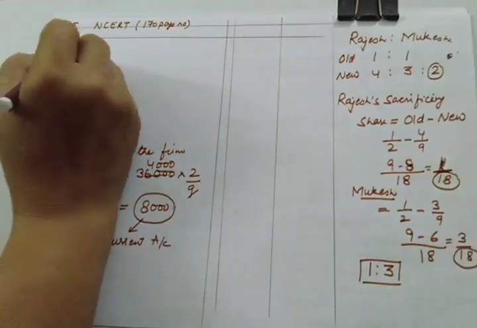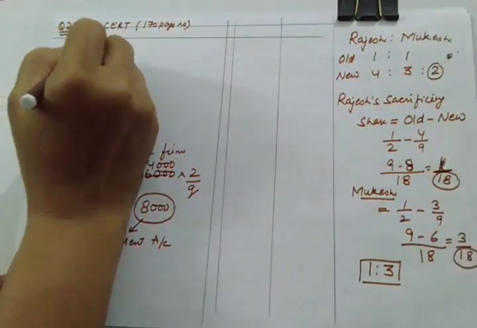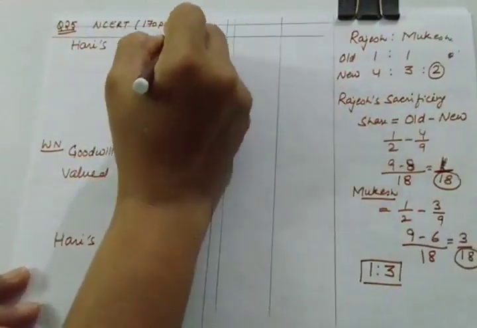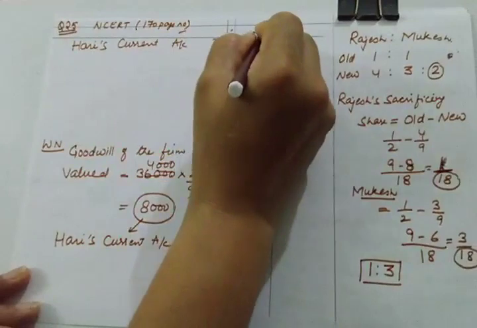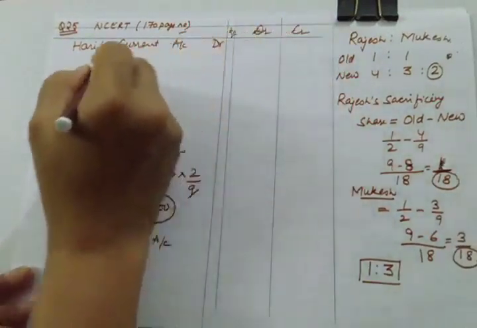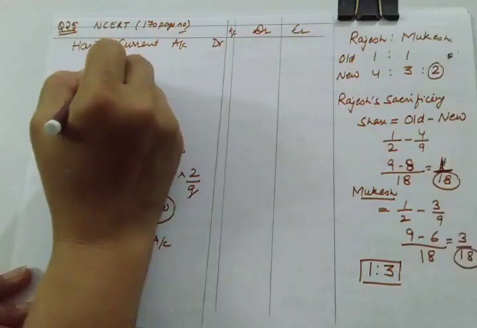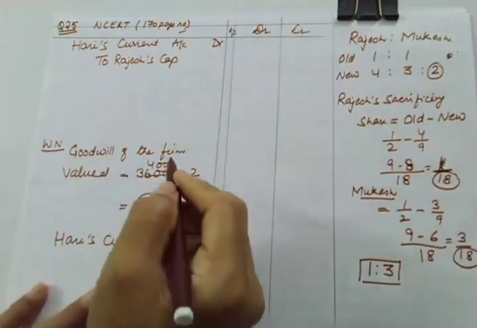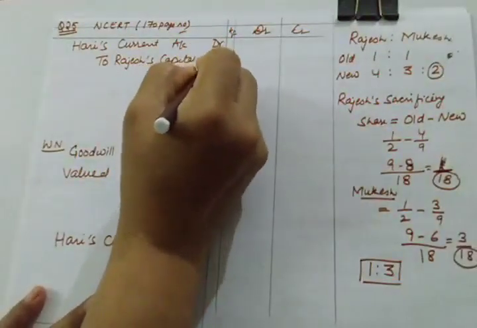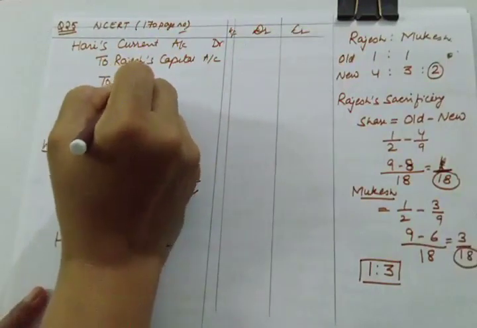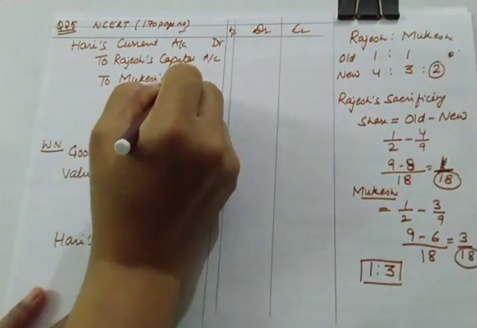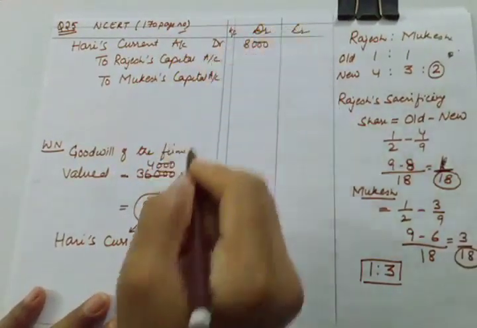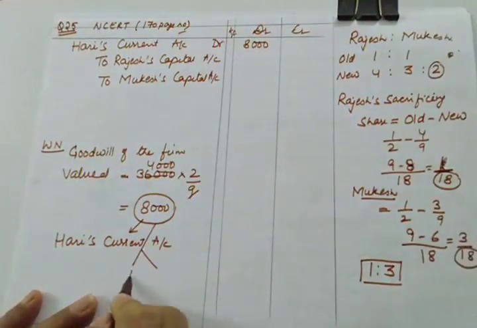So let us debit Hari's current account. Hari's current account debit. You can write particulars, LF, debit and credit amount, to old and sacrificing partner Rajesh's capital account and to Mukesh capital account, and the amounts will be 8,000 here, and you will be dividing this 8,000 in the ratio of 1:3.